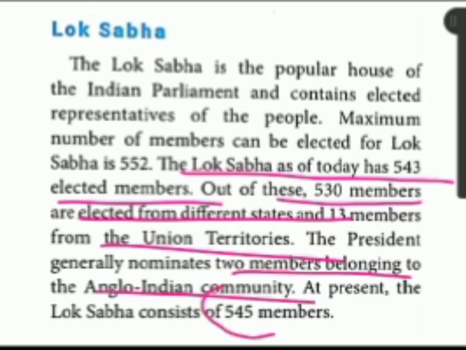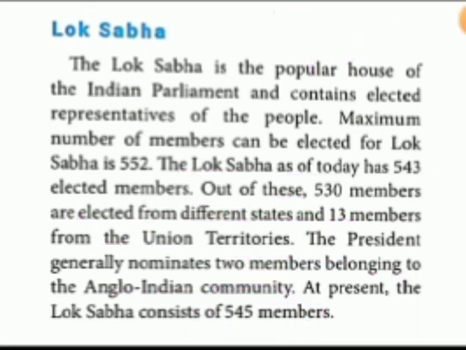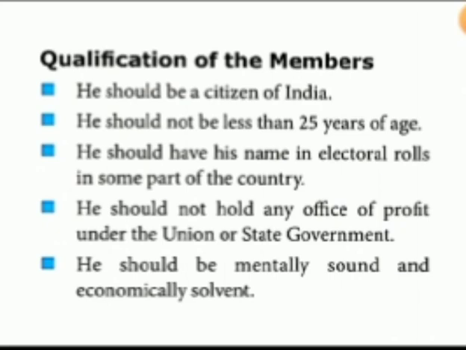So at present, how many members are there? 545 members are there. So I told 543 members elected by the people, from the states as well as from the union territories, plus 2 of them nominated by the president from the Anglo-Indian community. Okay, so this much only, children. The next, what is given?